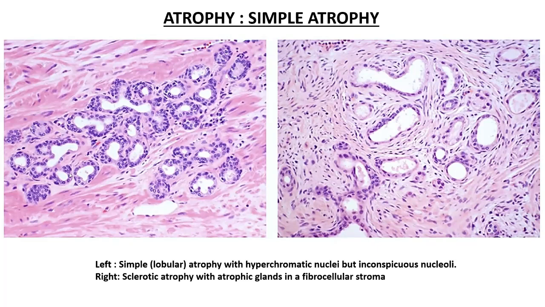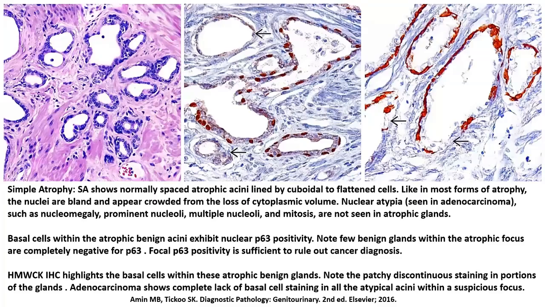Now, however, given the lobulated appearance of this particular group of acini, you know that it's not going to be a neoplastic entity. The problem arises if these glands are haphazardly dispersed within a fibrocellular stroma. So in that kind of sclerotic atrophy, you might sometimes give a false positive diagnosis of adenocarcinoma.